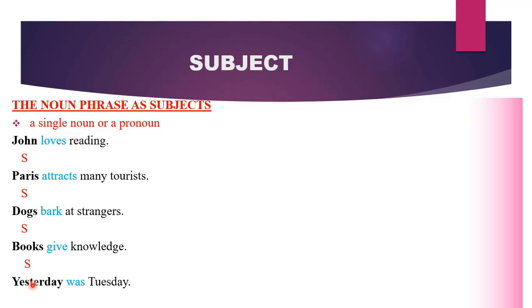Yesterday was Tuesday. Can you guess the subject in this particular sentence? The subject is yesterday because it comes before our verb, and we are talking about yesterday. In a nutshell, single nouns can function as subjects. So what about pronouns functioning as the subject? What is a pronoun? A pronoun replaces a noun in a sentence. Let us replace John with a pronoun. If we are able to do that, it means that that pronoun will be functioning as our subject as well.